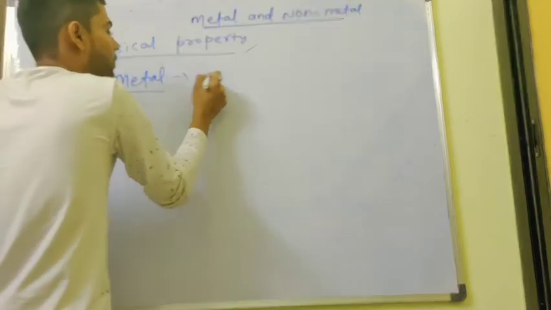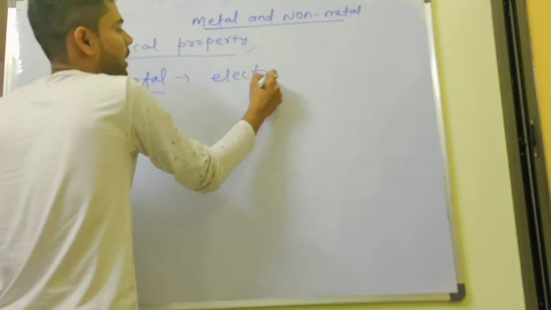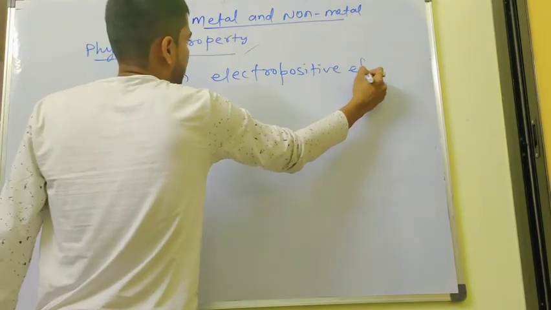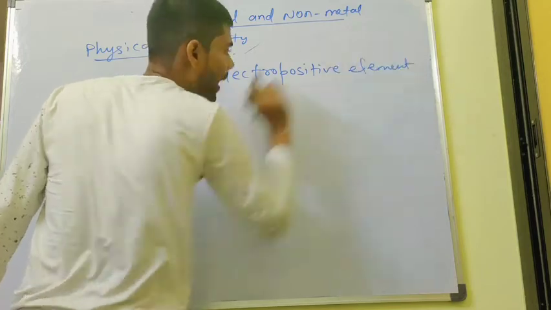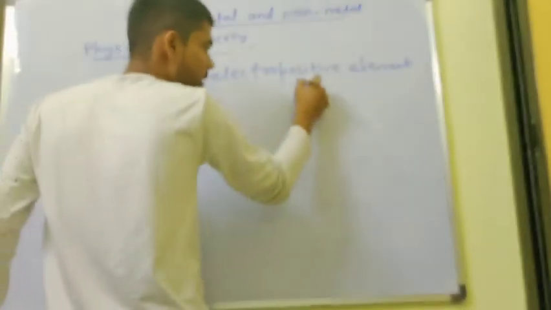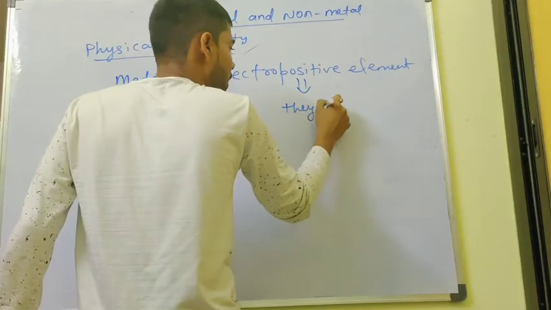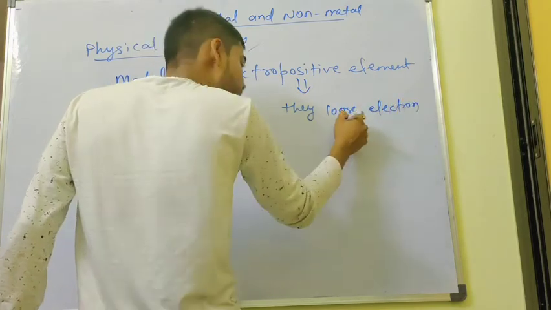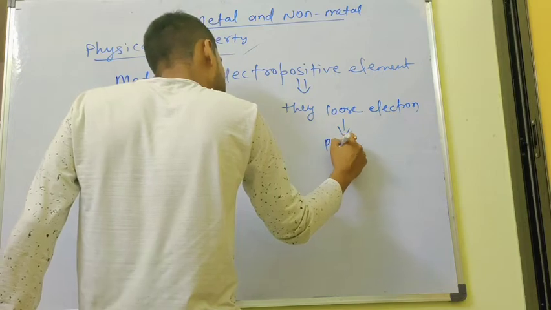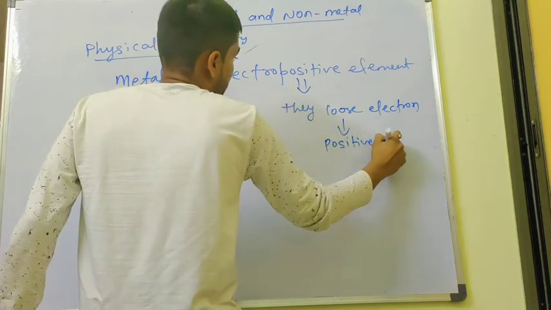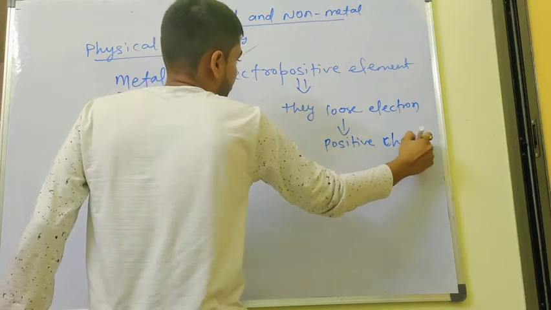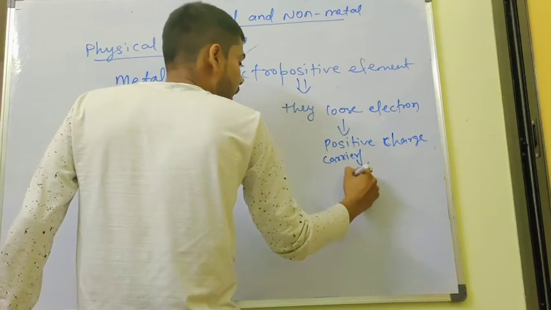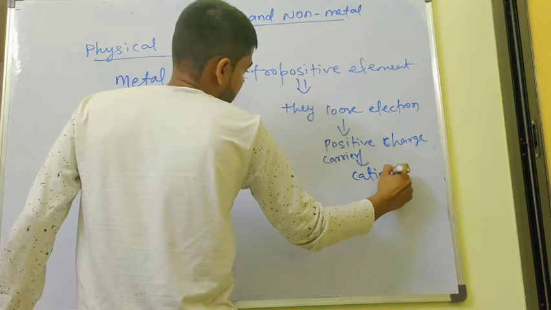So now observe metals. Generally, metal is an electropositive element. Why? Because they lose electrons. If they lose electrons, they get a positive charge, and positive charge carriers are cations.